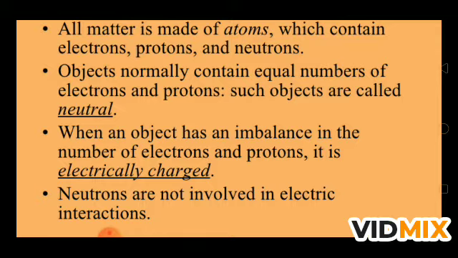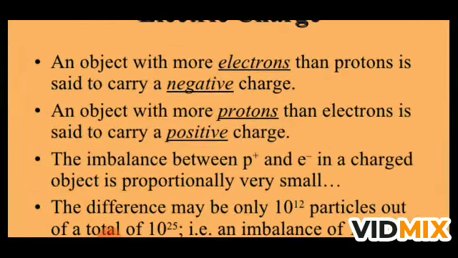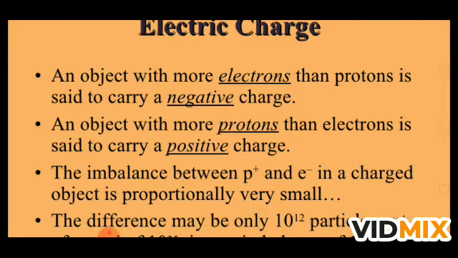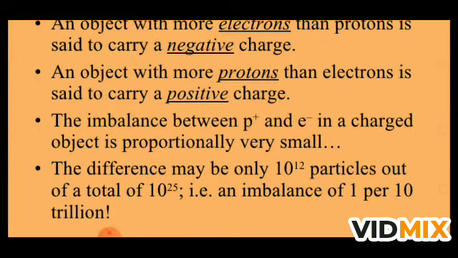Neutrons are not involved in electric interaction. They have no charge; neutrons are neutral. So an object with more electrons than protons is said to carry negative charge. An object with more protons than electrons is said to carry positive charge. The imbalance between protons and electrons in a charged object is proportionally very small, and the difference may be only 10 to the power 12 particles out of a total of 10 to the power 25. That is an imbalance of 1 per 10 trillion.